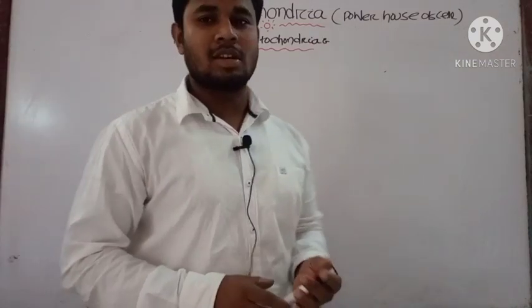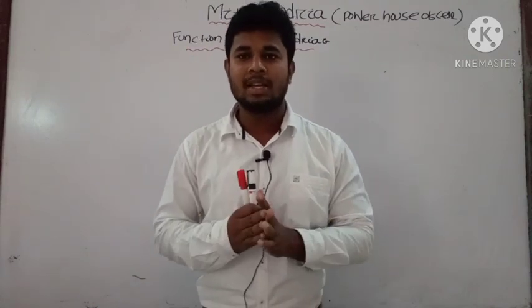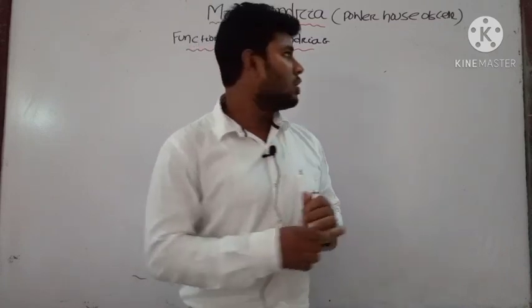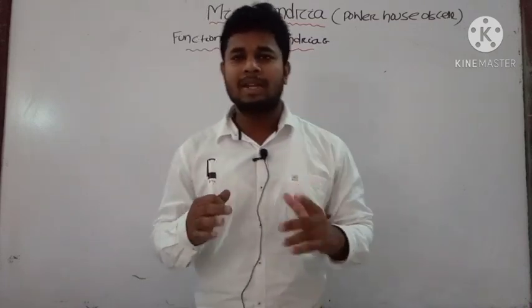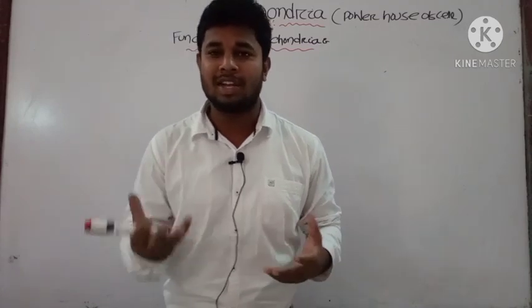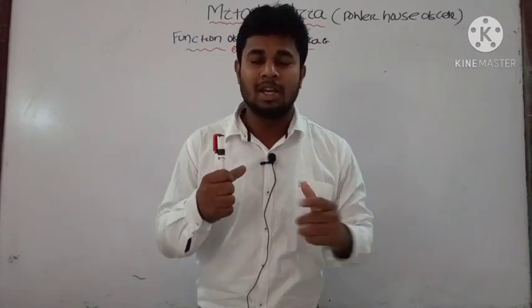Okay, let us now discuss some important functions of mitochondria, how they help our cell in functioning. You know that prokaryotic cells have no mitochondria, but how do they get the energy? In eukaryotic cells you have the mitochondria, and you get ATP from the mitochondria.